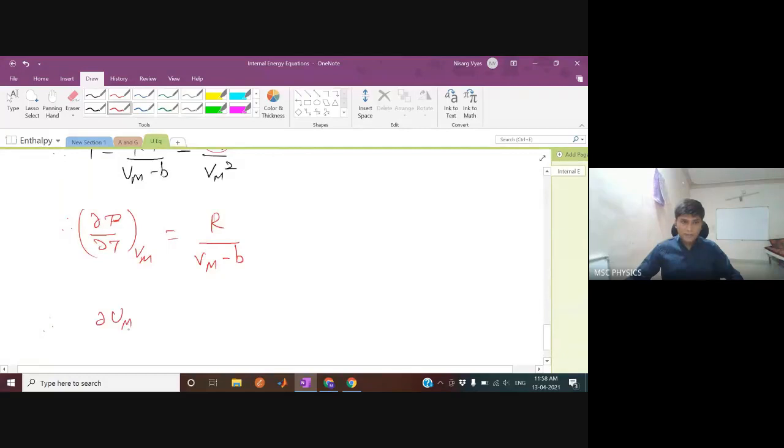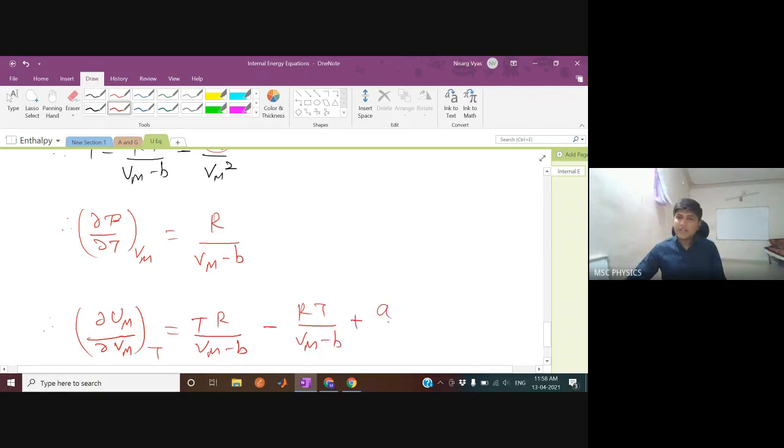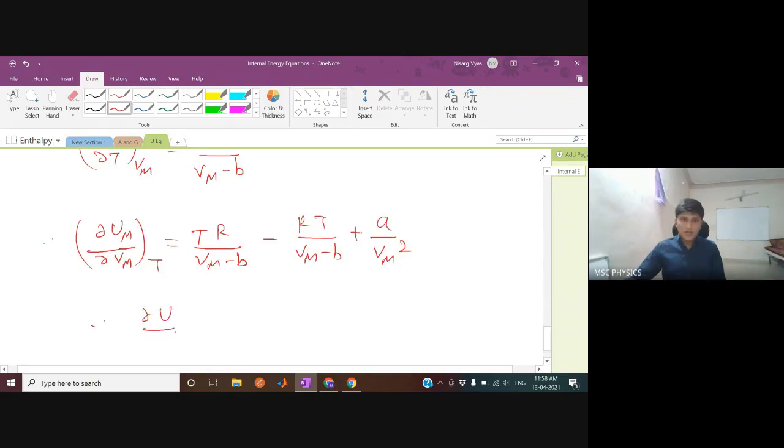Therefore, del Um by del Vm at constant temperature is equal to T into del P by del T minus P, and P is nothing but RT upon Vm minus B minus A by Vm square. Therefore, del Um by del Vm at constant temperature, these two terms cancel, and it is equal to A by Vm square.